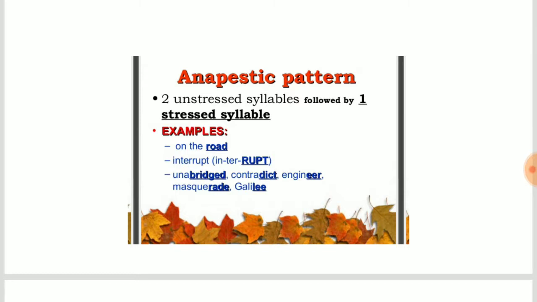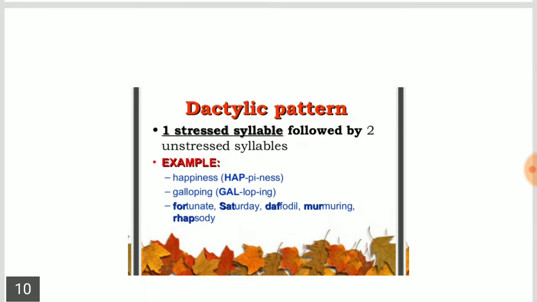Interrupt is divided into three syllables. Here in and ter are unstressed and rupt is stressed. Next is unabridged. Contradict. Engineer. Okay, so here are some examples of anapestic pattern.